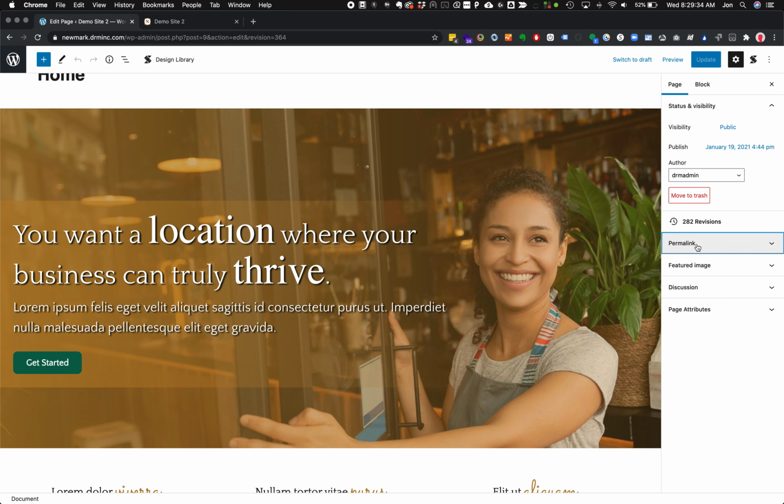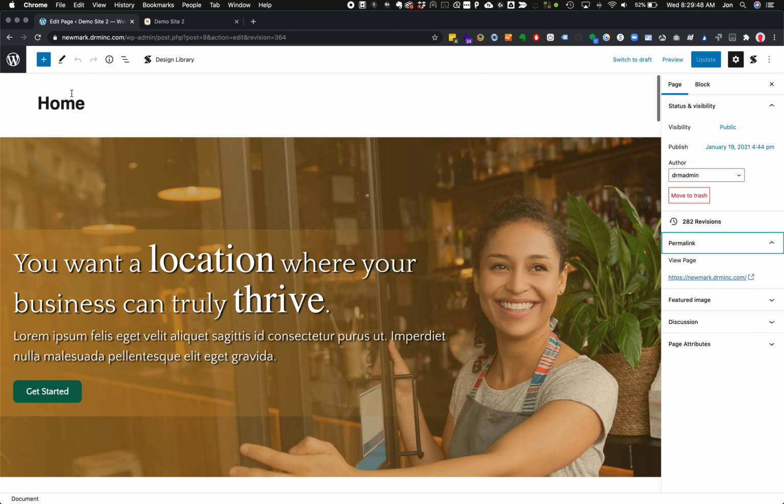Another big one is permalink. Permalink is where you can edit the URL of the page. This is the home page, so it's set and permanent. But if you wanted, say, something like /migrate-page, and your title was this is my great page, you can edit that slug so that it goes only to migrate page.